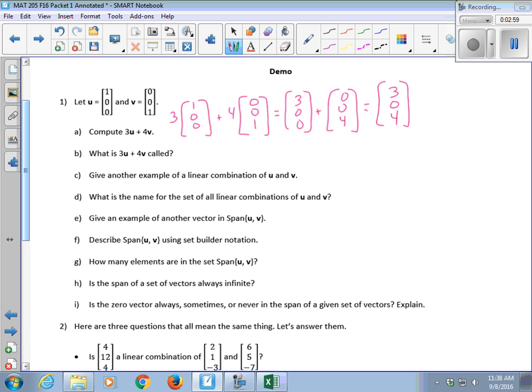3u plus 4v, what is that expression called? A blankety blank of u and v. A linear combination, right? From your reading. Give another example of a linear combination of u and v.